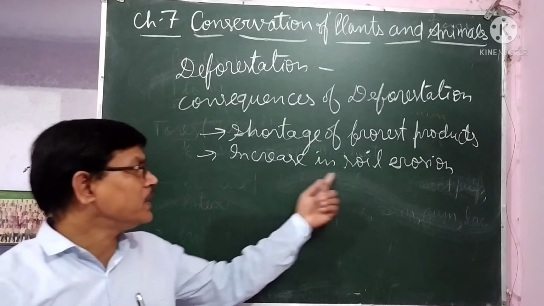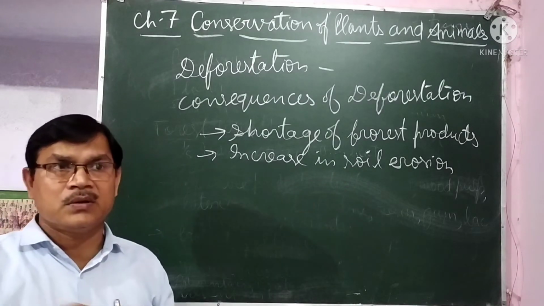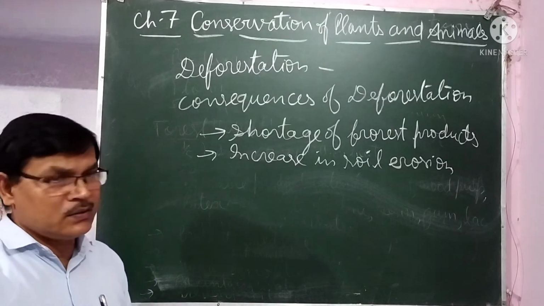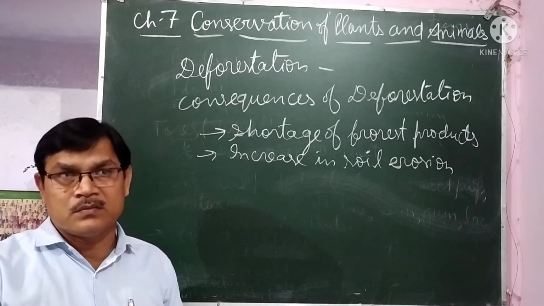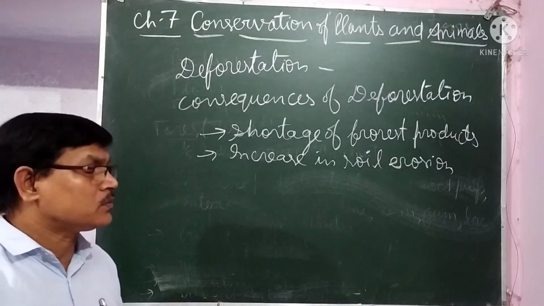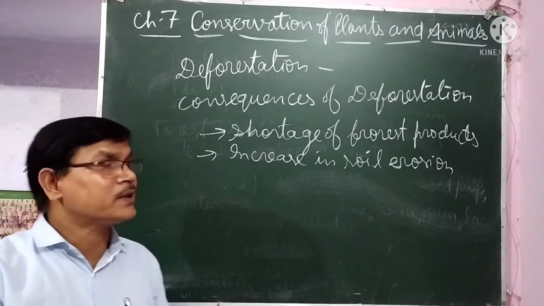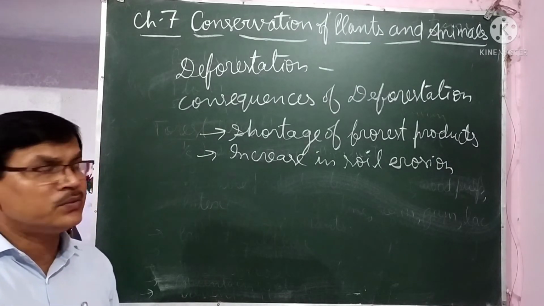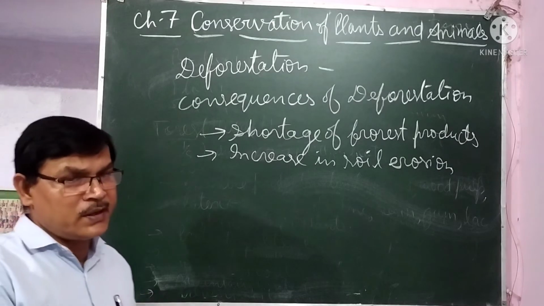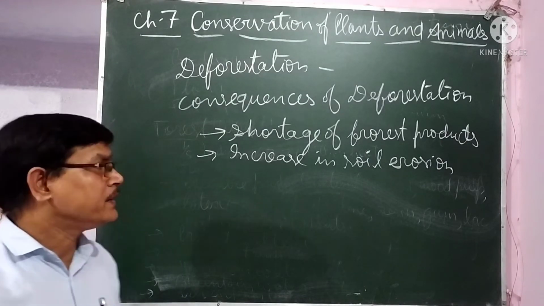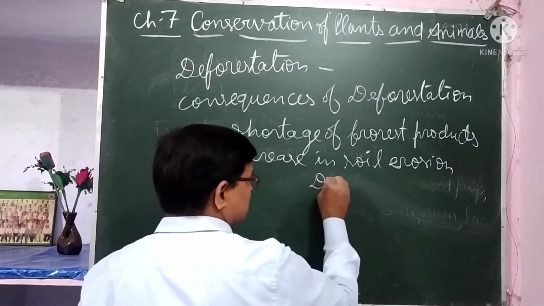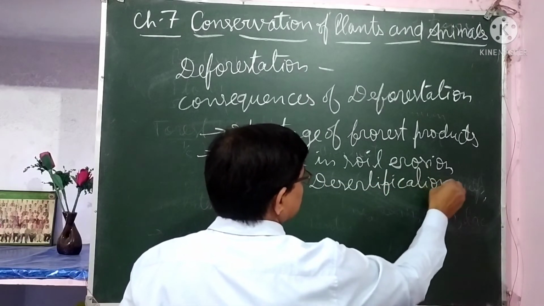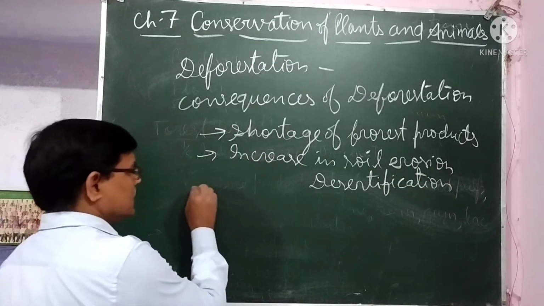So if soil erosion happens, then the topmost layer, whatever is fertile, will be eroded by flowing water, and the lower rocky soil will be exposed. Since that does not have many nutrients, slowly the fertile land will change into desert, and that process is called desertification. Okay.